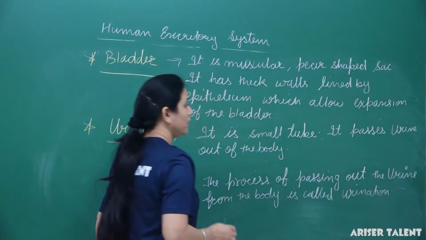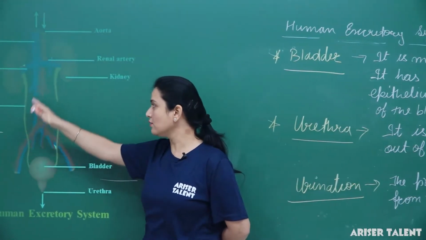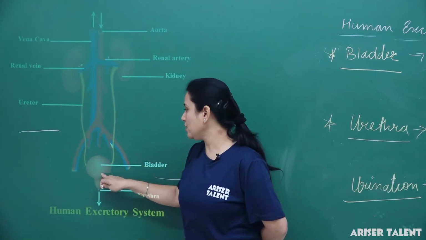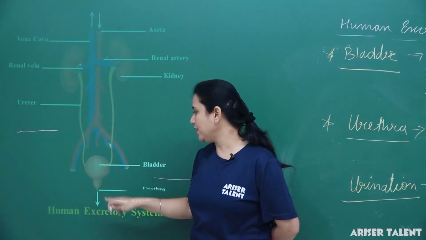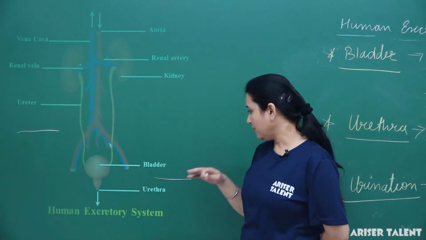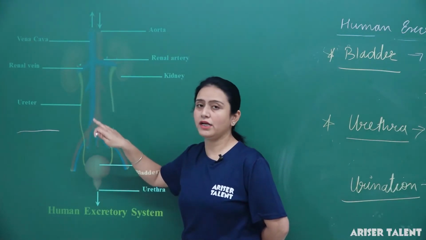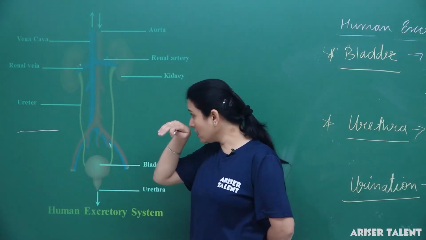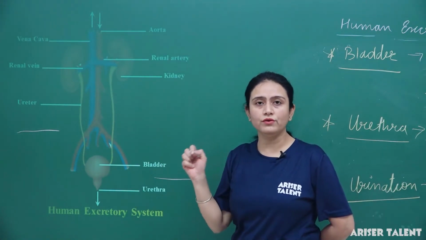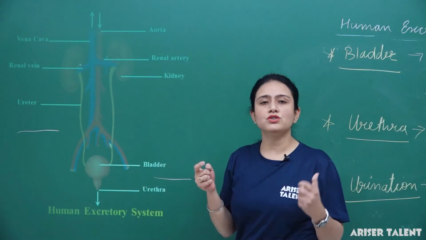Okay, and as I told you, urine is formed in the kidney and is passed from kidney to bladder by the ureter, and from the bladder to the urethra, and the urethra passes out the urine from the body. Okay, so as we are talking about the urine, urine is formed in the kidney by the breakdown of amino acid, and the pale yellow color of urine is just because of the pigment present in the urine, that is known as urochrome.